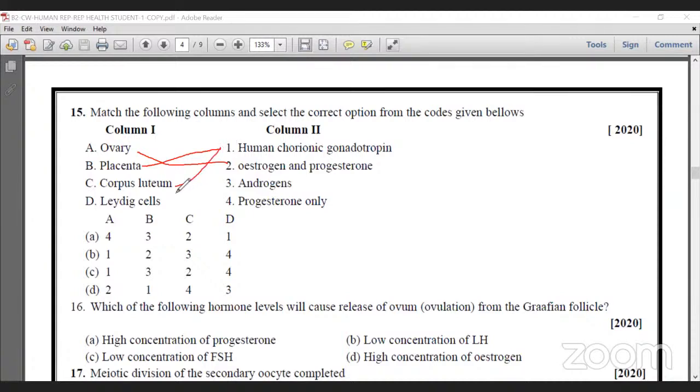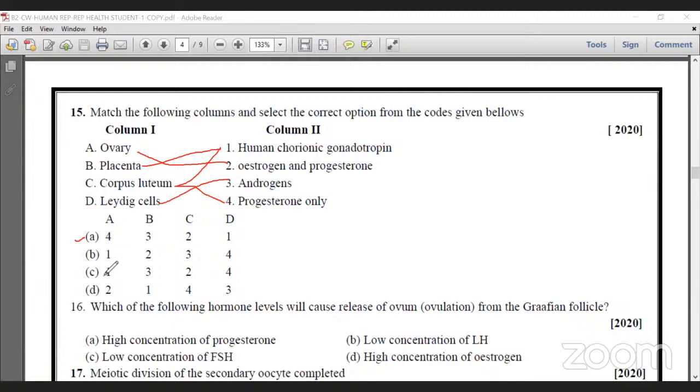Corpus luteum, it produces progesterone after ovulation. And Leydig cell, male androgen. So this is the correct matching between these two. Let us see what is there in A. For A, 4, okay. But for ovary, progesterone only is wrong. Instead of 2, it is there 4. That's wrong. For ovary, estrogen, progesterone.